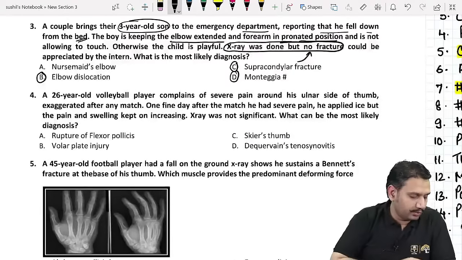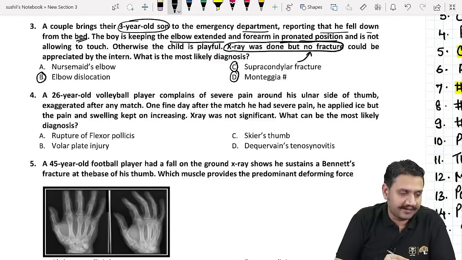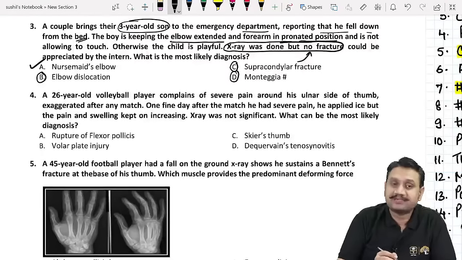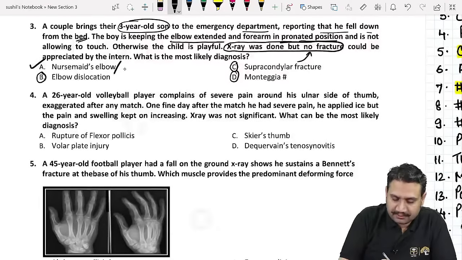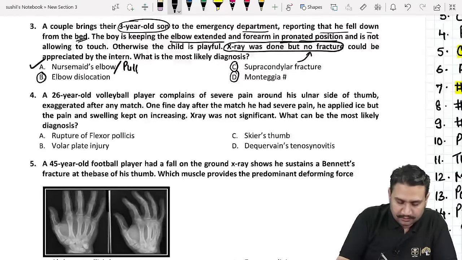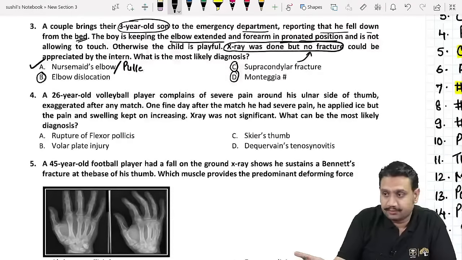Okay, so here, what do you think is the problem? Yes, absolutely correct. It is your nursemaid's elbow. What is the other name for nursemaid's elbow? It is what you call the pulled elbow. The nursemaid's elbow or the pulled elbow. Yes, absolutely right.